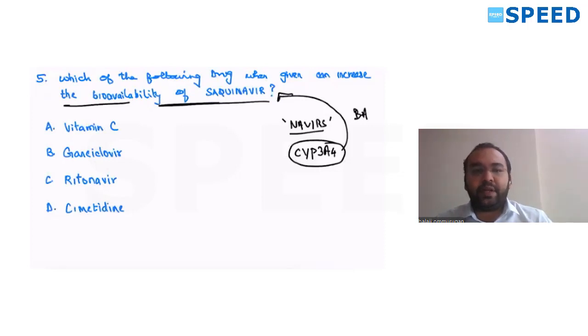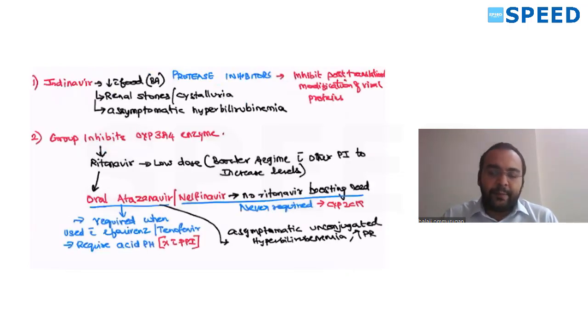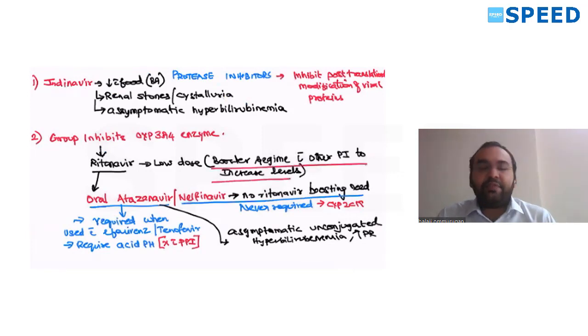That particular drug is a direct question. It is ritonavir. That's why we give ritonavir boosting regimens. Ritonavir, when given in low dose, increases the levels of other protease inhibitors.